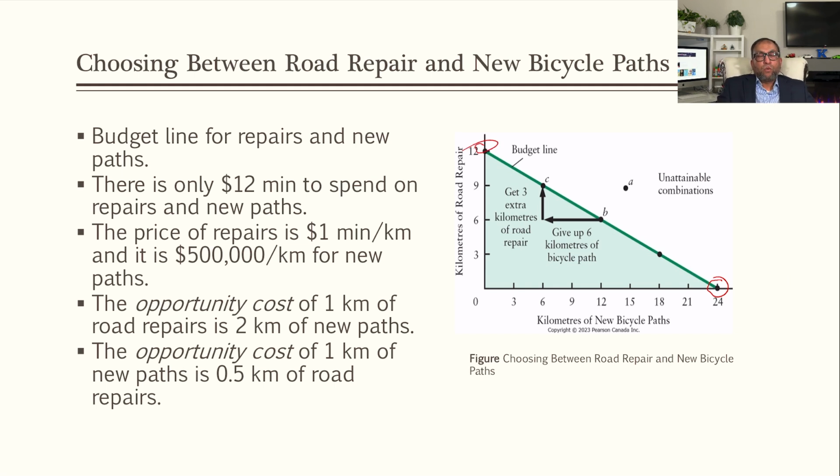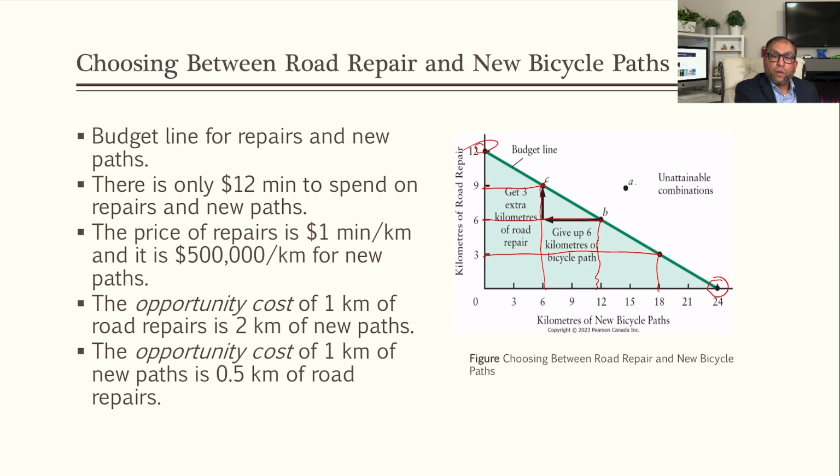When we join these two points, we get this green line which reflects that all the combinations of these two activities are possible within this money of 12 million. Like you see here at point C, 9 kilometers of road repair and 6 kilometers of bicycle path. At this point, 3 kilometers of road repair and 18 kilometers of new bicycle path. Or at B, it's 6 kilometers of road repair and 12 kilometers of new bicycle path.